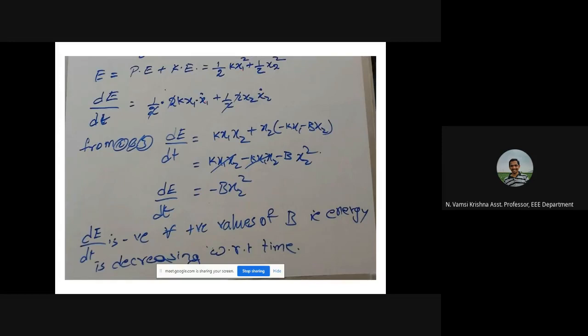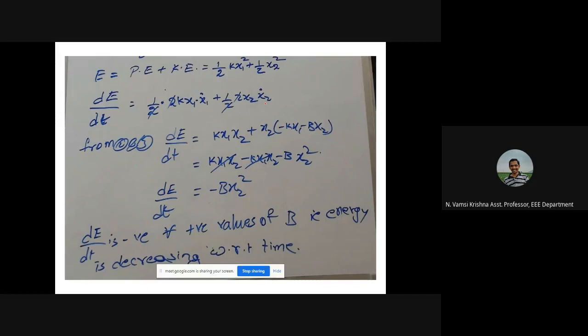So dx1 by dt is nothing but x1 dot. Similarly, half x2 square gives half into 2 into x2, and the derivative of x2 is x2 dot. Now this 2 and this 2 get cancelled. So dE by dt is in terms of x1 dot and x2 dot.